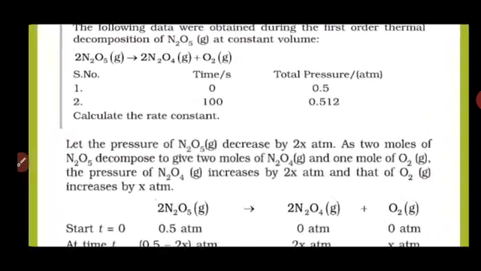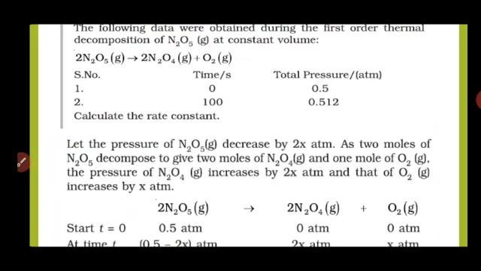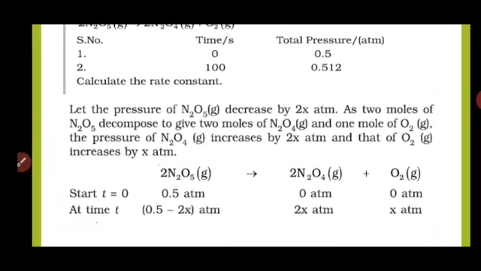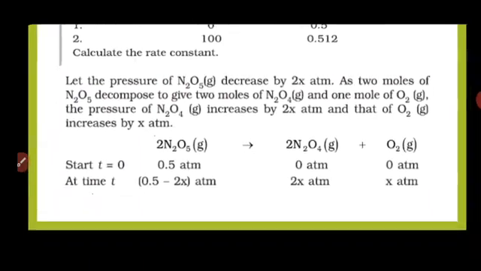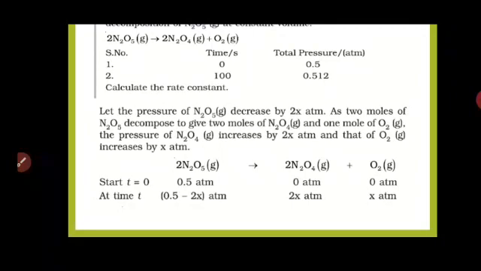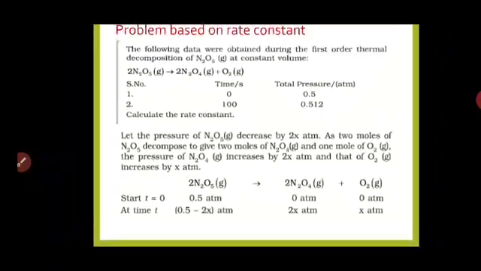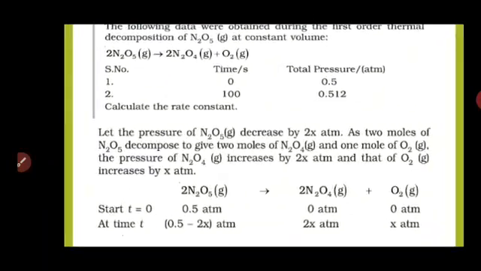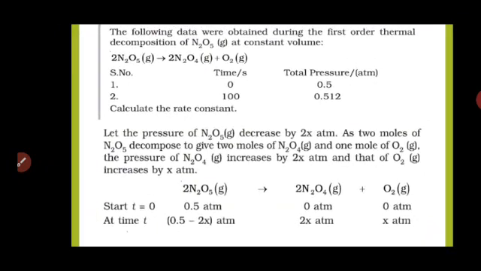The reaction is given, and the data is given at time t equal to 0 and at time 100. Total pressure is given in atmosphere. Calculate the rate constant, meaning the K value we have to calculate. So let the pressure of N2O5 decrease by 2x atmosphere. Now why are we taking pressure? Because this is a gaseous reaction.